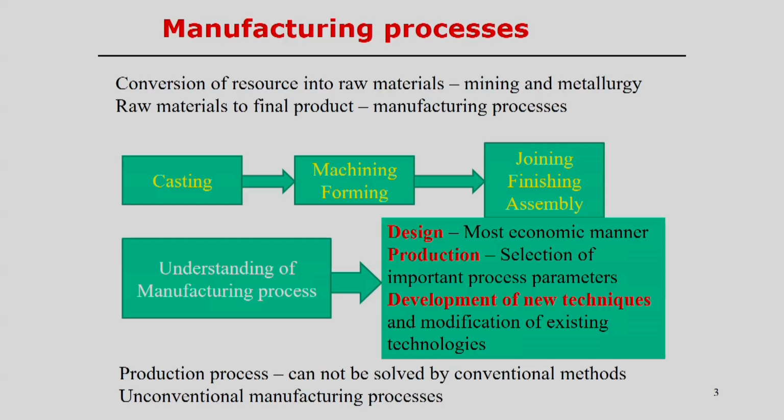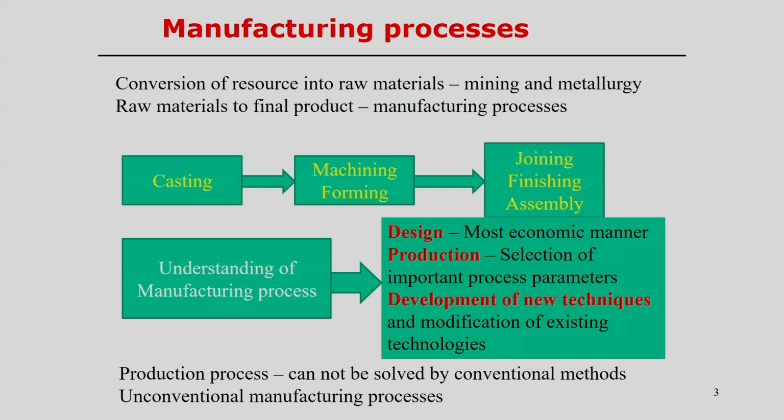In such a way, we try to minimize the cost of production, at the same time minimize the utilization of resources, and of course, optimize the manufacturing process in the sense that we need to look into the optimum process parameters we have to choose, such that we can produce a particular product in the most economic way. So, that is the design of the total manufacturing process, or we can say the design of a manufacturing system.